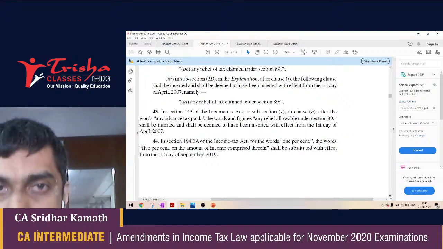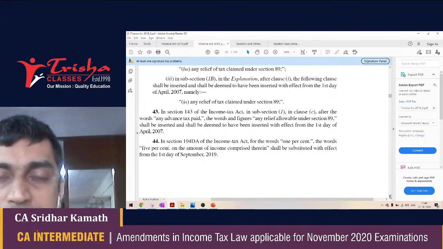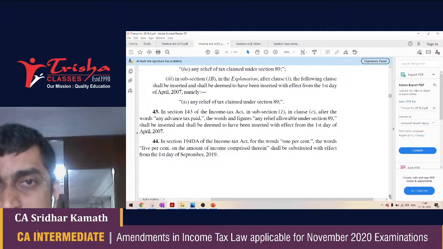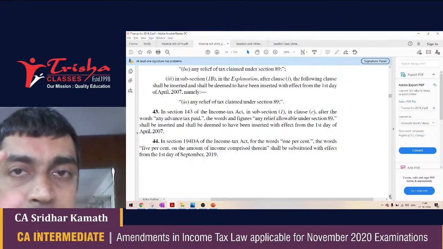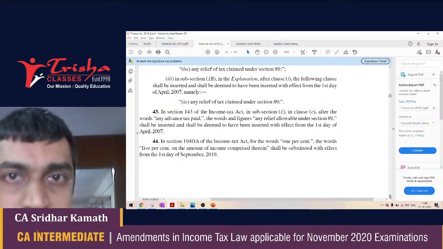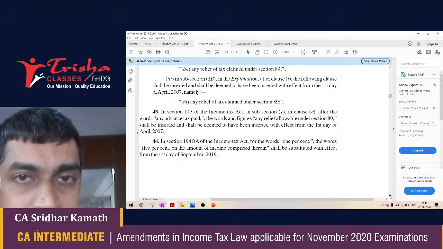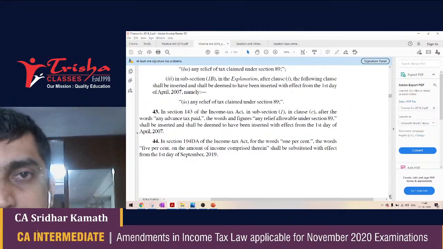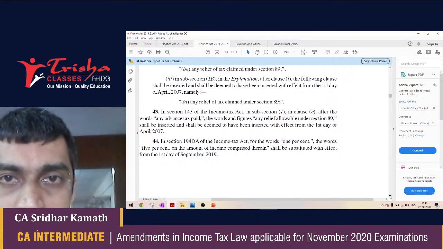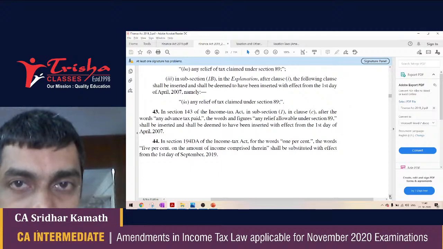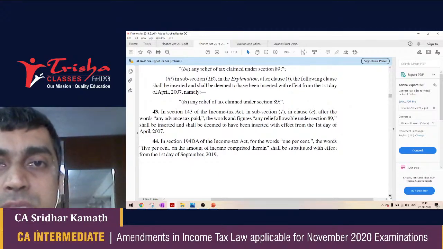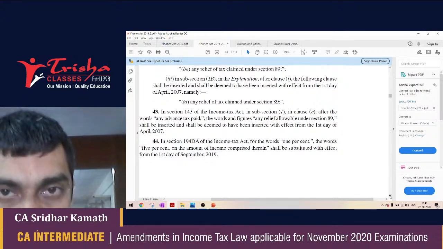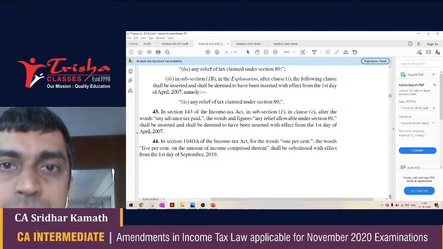But with effect from AY 2021, they have brought in a change where they are saying that A, the rate of TDS now is 5%, and B, TDS needs to be done only on the income component of the policy matured. Take for example, there is a policy where I pay a one-time premium of 1 lakh rupees, and the policy says if you survive for the next 5 years, then we will pay you 3 lakh rupees. If you die anywhere in between, also we will pay 3 lakh rupees, of course not to you, but your legal heir. But if you survive till the end of the fifth year, then we will pay you 3 lakh rupees.